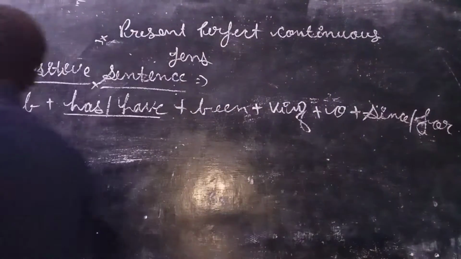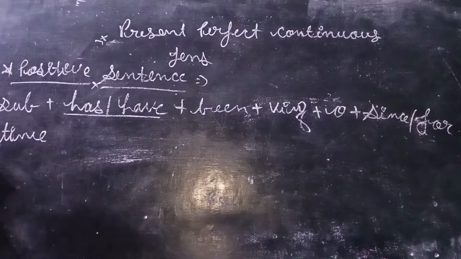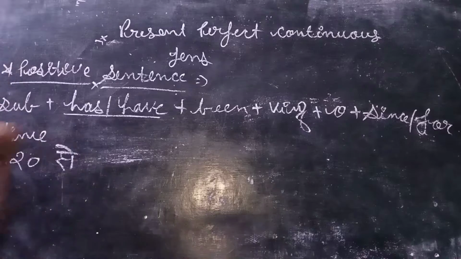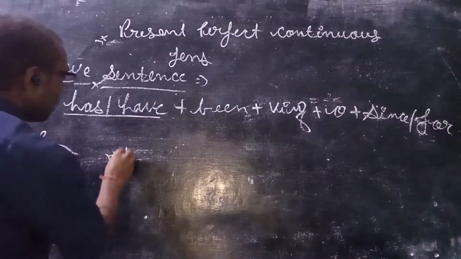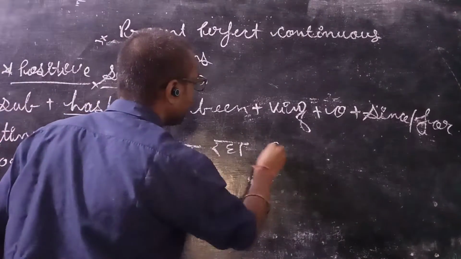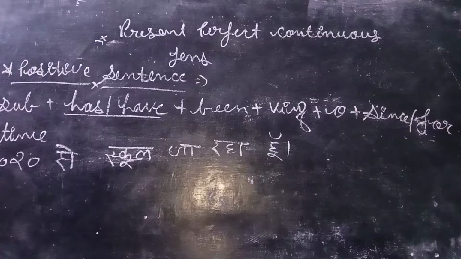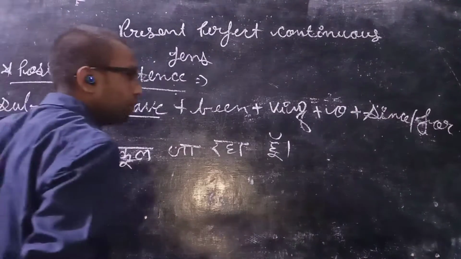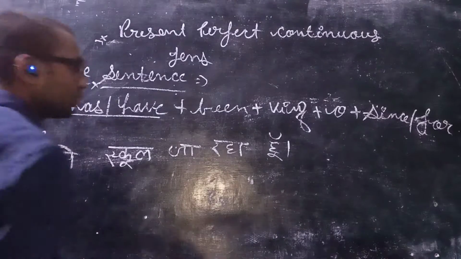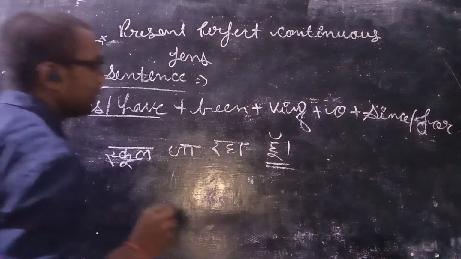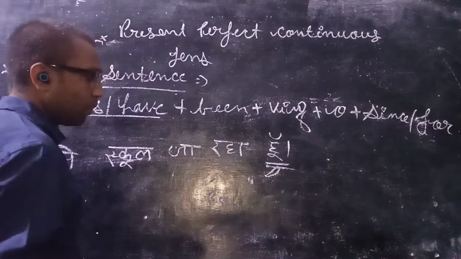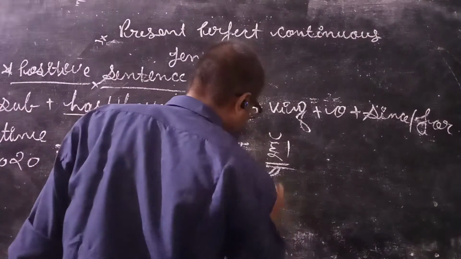So, मैं 2020 से स्कूल जा रहा हूँ. So let's focus. All I want to tell you is, when there is a given sentence, right? Look at the back side of the sentence, the end side of the sentence. This will decide the time. What is the time when the work is going on?